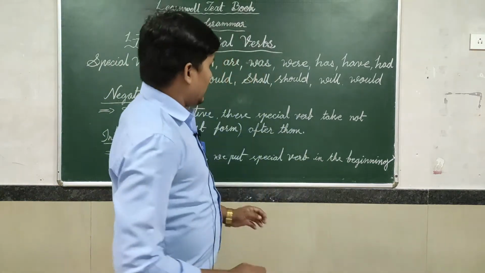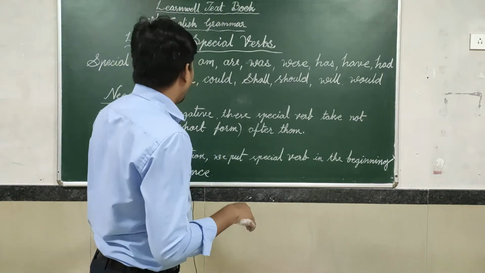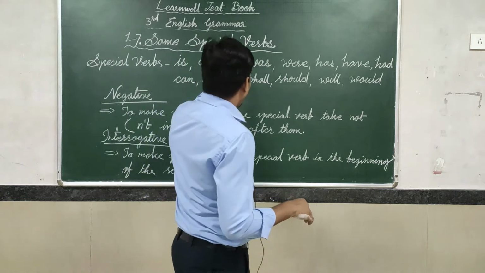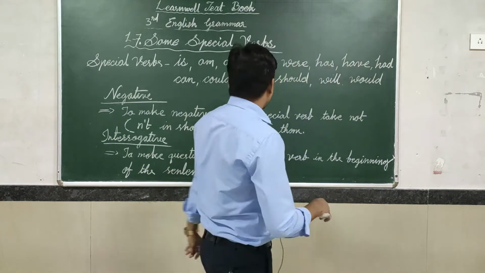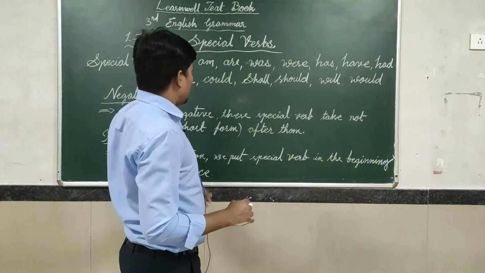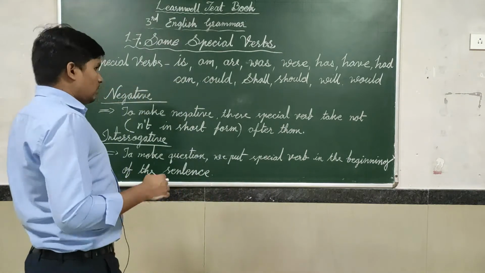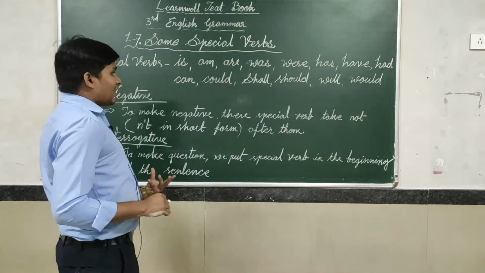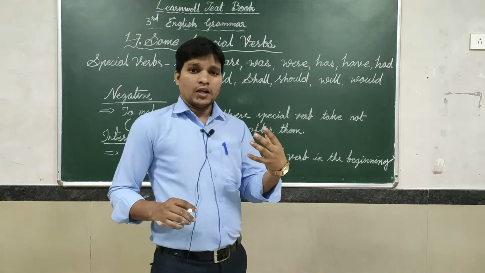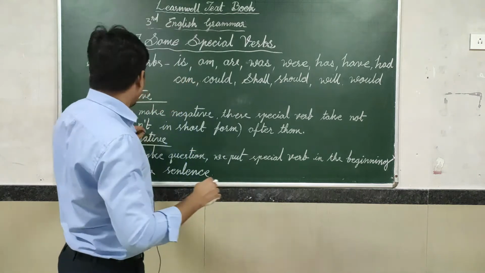Today we are going to learn some special verb forms, that is, am, are, was, were, has, have, had, can, could, shall, should, will, would, etc. When we make these words into a negative form, what do we have to do?